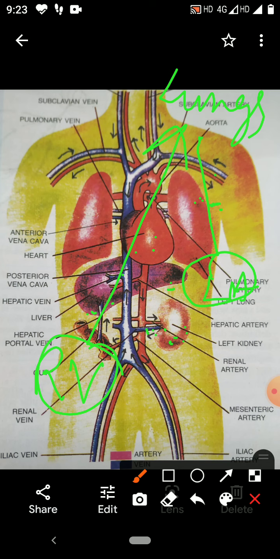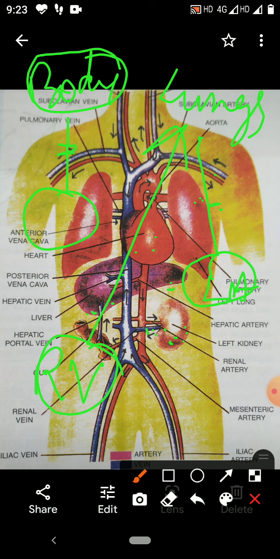Blood vessels which bring the blood from the different parts of the body to the right auricle are called vena cava. There are two vena cava, one anterior, other posterior, or one superior, other inferior.